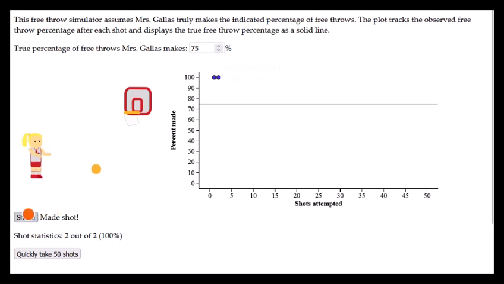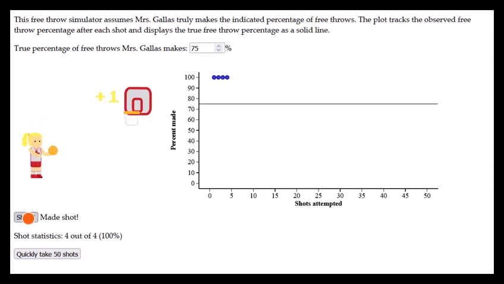If I throw another one, made that one in too, so 2 out of 2 made it in, that percentage made is still 100%. So this is not matching the theoretical probability of 75%, but that's because we only have 2 throws. In fact, with 2 throws, you either have 100% in, 50% in, or 1 out of the 2, or 0%. If I throw again, made it in, still 100%.